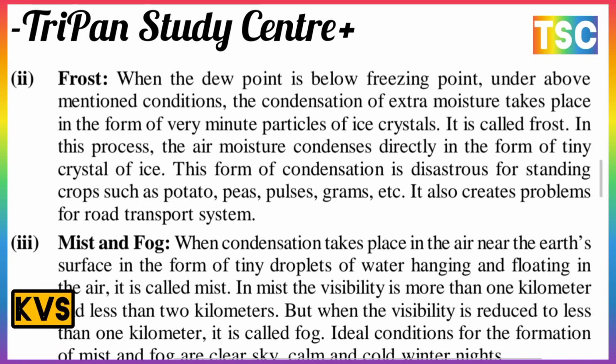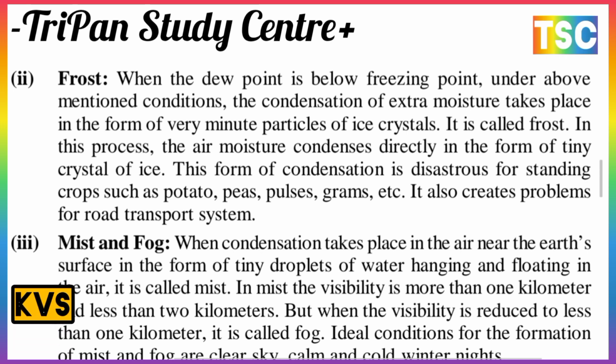When condensation takes place in the air near the earth's surface in the form of tiny droplets of water hanging and floating in the air, it's called mist. In a mist, visibility is more than 1 kilometer and less than 2 kilometers.